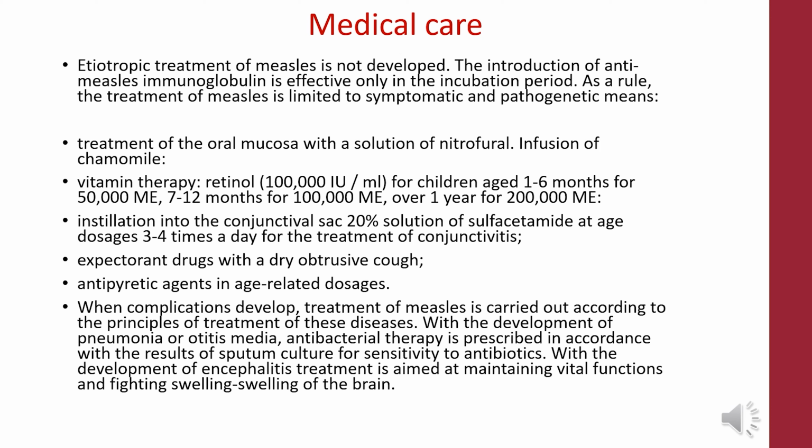The introduction of anti-measles immunoglobulin is effective only in the incubation period. As a rule, the treatment of measles is limited to symptomatic and pathogenetic means. For example, treatment of the oral mucosa with a solution of nitrofural, vitamin therapy, instillation into the conjunctival sac, expectorant drugs for a dry obstructive cough, and antipyretic agents in age-related doses.